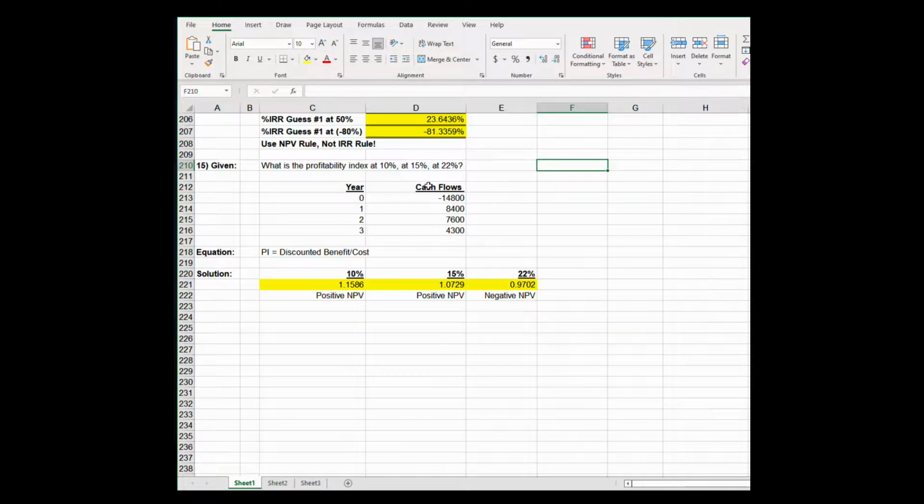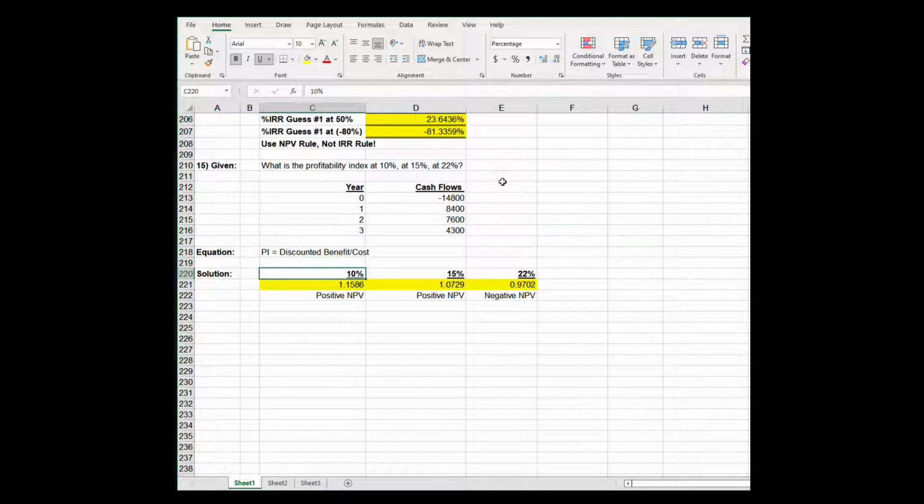Problem number 15: what's the profitability index at 10%, 15%, and 22%? This is a method we use in governmental projects or nonprofit institutions if you end up working at one of those venues. The cash flows are minus 14,800, then cash inflows of 8,400, 7,600, and 4,300. And we want to calculate the PI at 10%, 15%, and 22%.